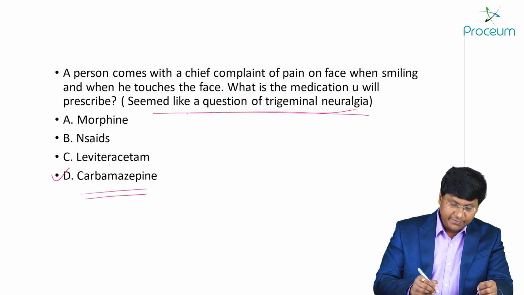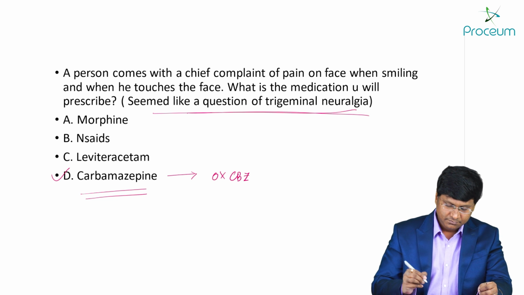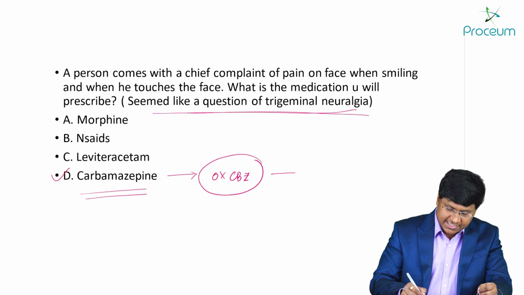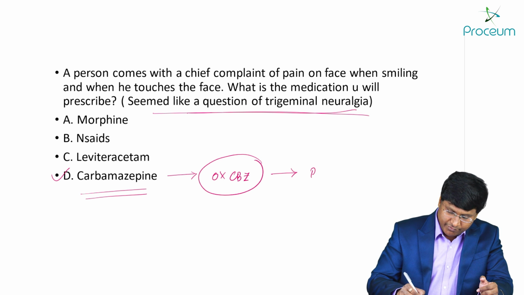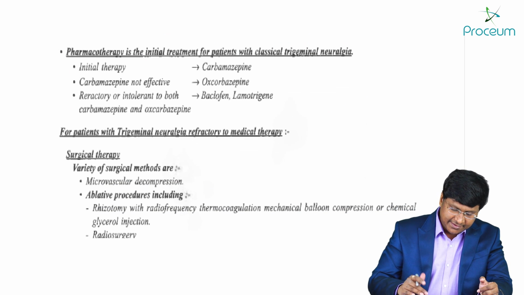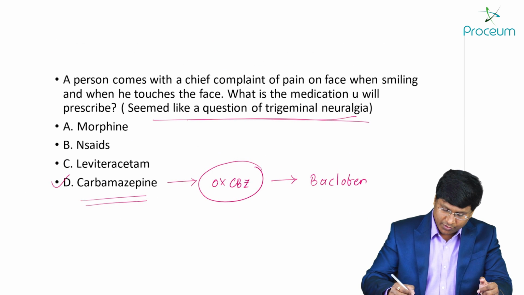And if the individual is refractory to carbamazepine, what you can give is oxcarbazepine. And if the individual does not respond to your oxcarbazepine, the next thing you can do is give baclofen. Baclofen is the other drug. And apart from the baclofen, the other drug we have is lamotrigine.